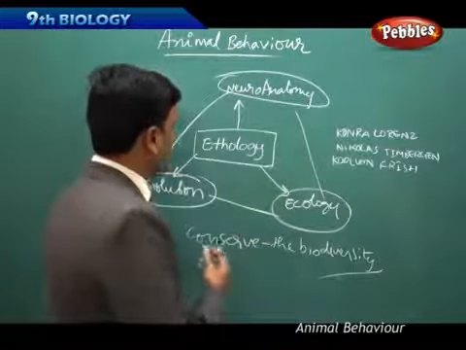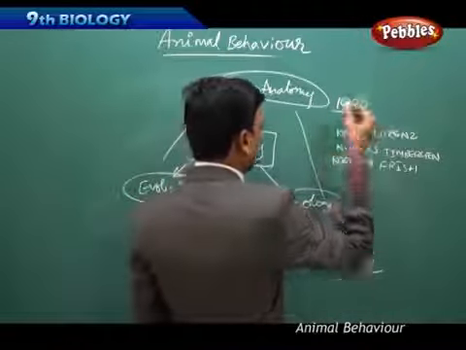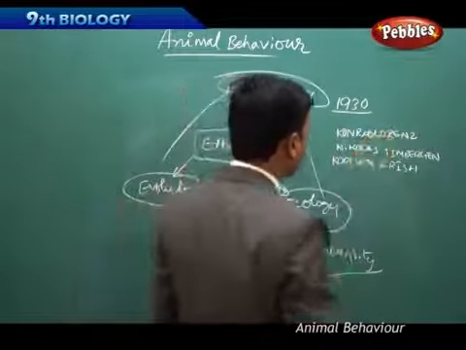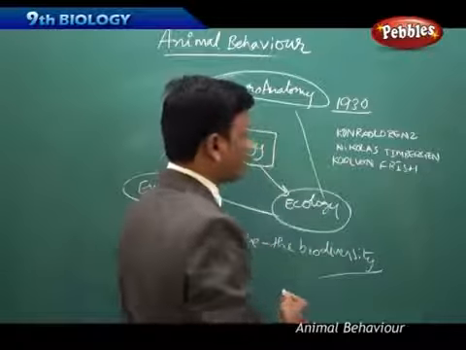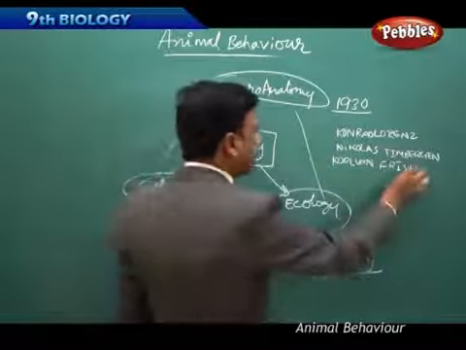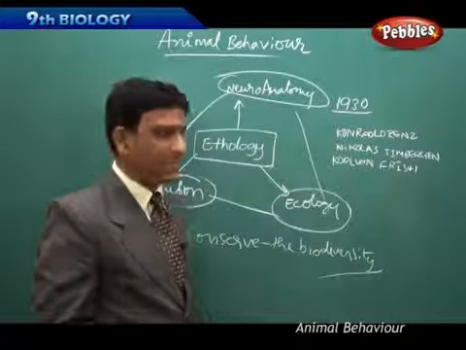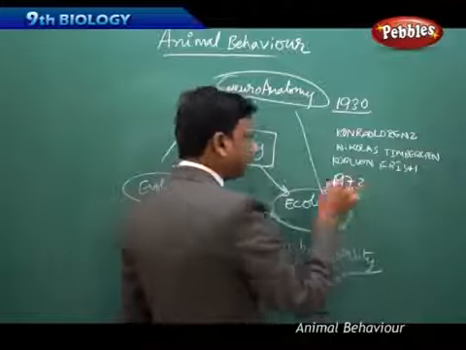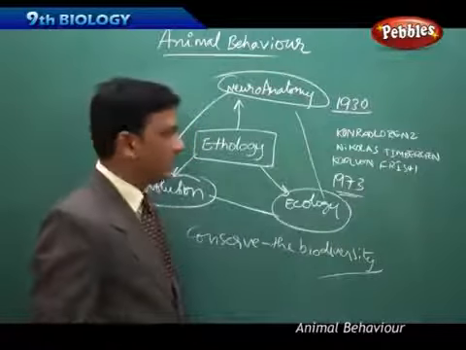The study of ethology started in 1930 by Dutch biologist Konrad Lorenz, Austrian biologist Nikolaas Tinbergen and Karl von Frisch. These people studied the behavior of animals, and they received the Nobel Prize in 1973 for the work that they contributed to animal behavior.